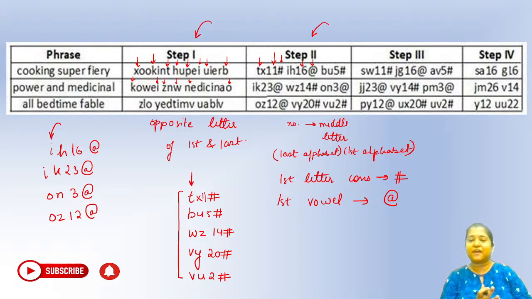Please let me know if we are having doubt in step number 2. Anyone having a doubt in step number 2, please tell me. Are we clear, everybody, with step number 2? Clear? Then quickly tell me step number 3. What is happening in step 3? This one.